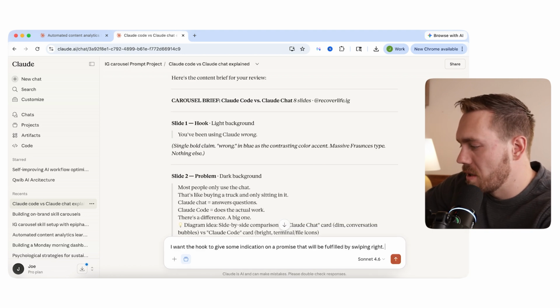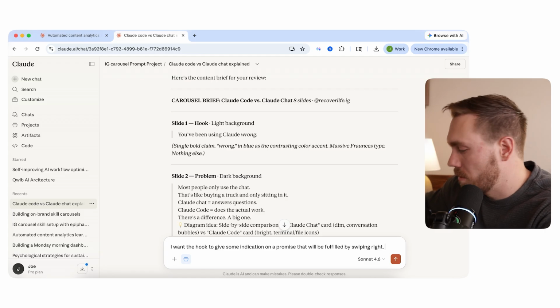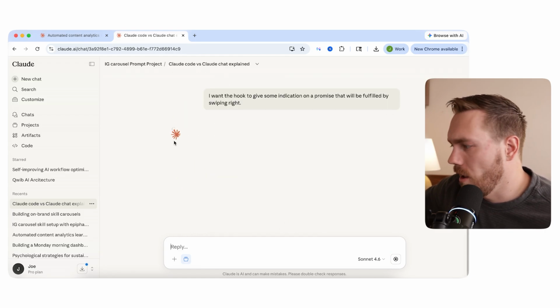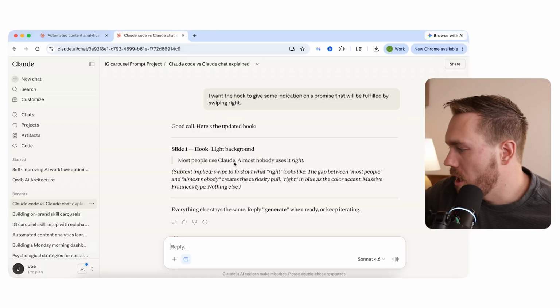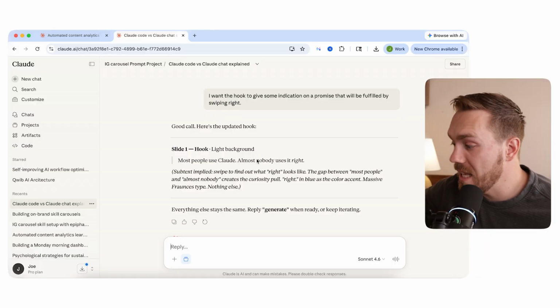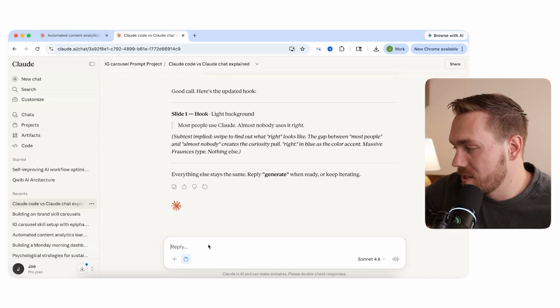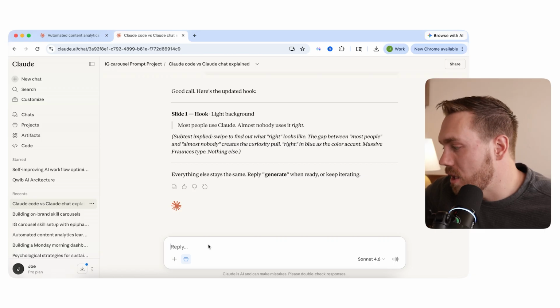I want the hook to give some indication of a promise that'll be fulfilled by swiping right. Because right now it's just, hey, you've been using Claude wrong. Who cares, right? Most people use Claude. Almost nobody uses it right. Yes, that's a better way to hook you in. It creates the question: what is the right way to use it? Now it says everything else stays the same. Reply generate when ready or keep iterating.